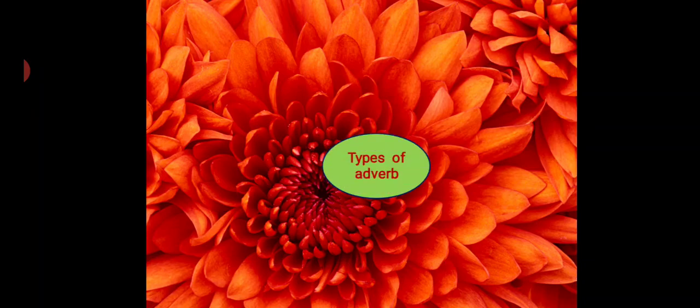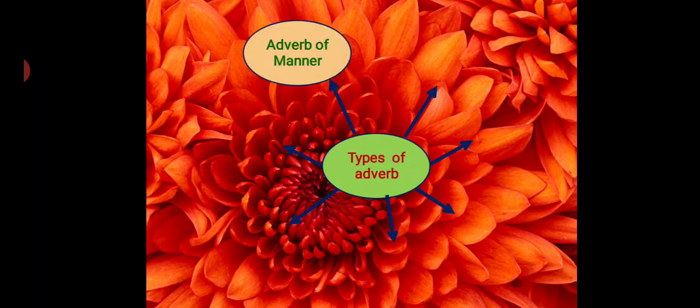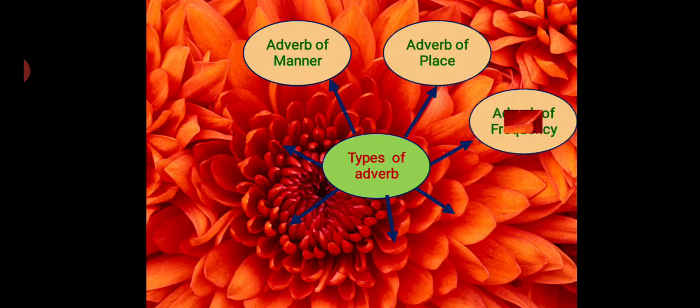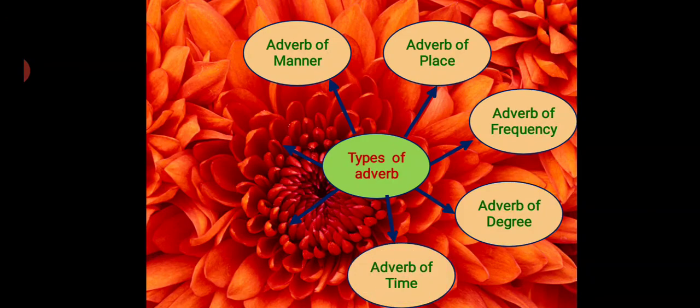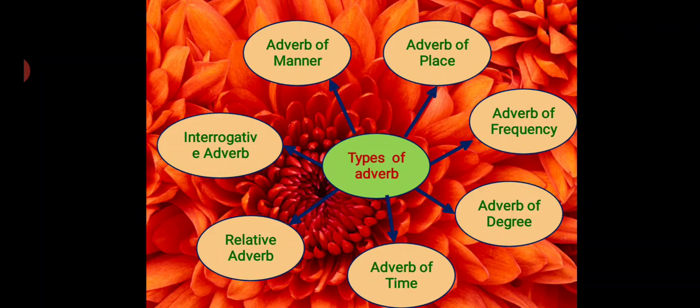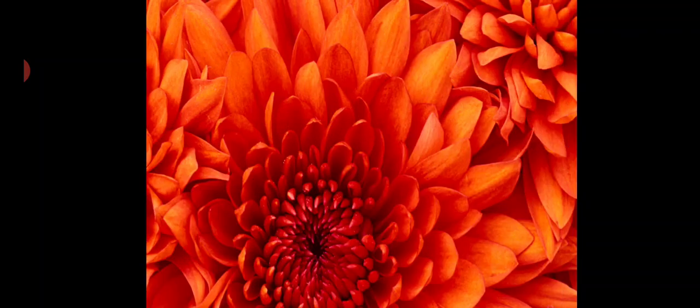Types of adverbs we'll study: adverb of manner, adverb of place, adverb of frequency, adverb of degree, adverb of time, relative adverb, and interrogative adverb.